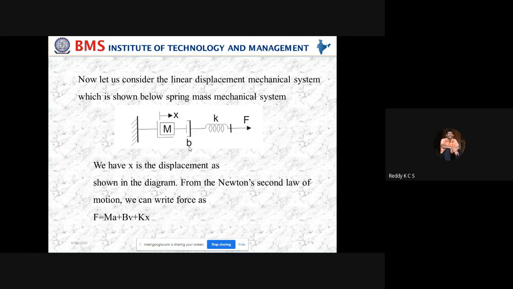So then we can calculate, because of the three elements, we can write the force equation from Newton's law of motion. F is equal to Ma plus Bv plus Kx. This is the fundamental equation which represents this mathematical model.